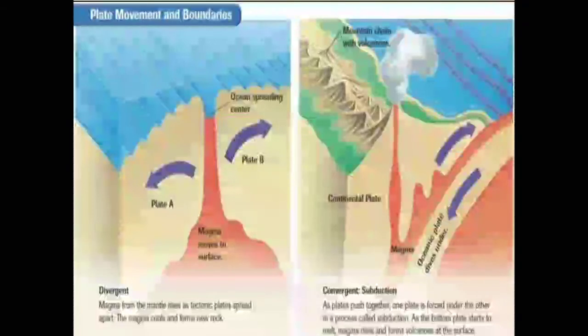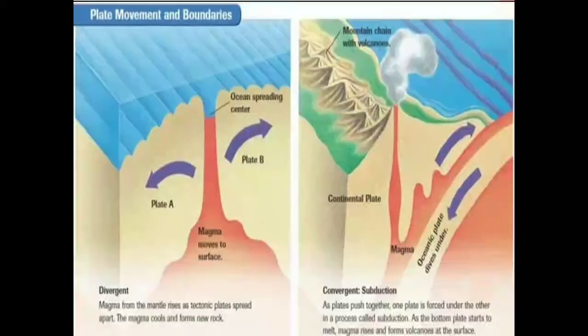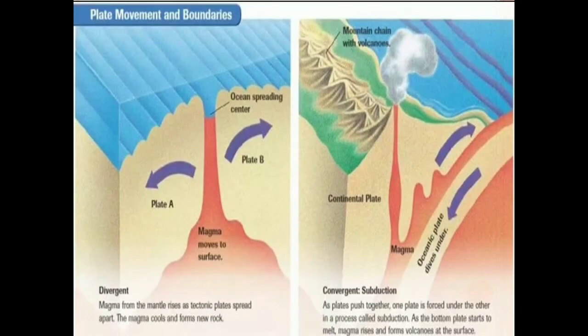The first one shows divergent. In divergent boundaries, magma from the mantle rises as tectonic plates spread apart. The magma cools and forms new rock. And the second picture shows convergent, that is subduction. As plates push together, one plate is forced under the other in a process called subduction. As the bottom plate starts to melt, magma rises and forms volcanoes at the surface.